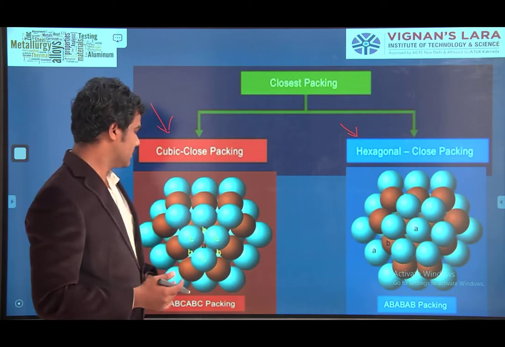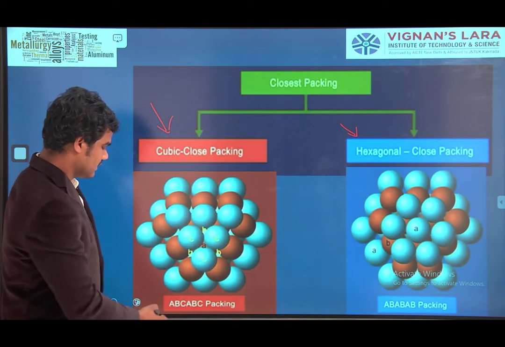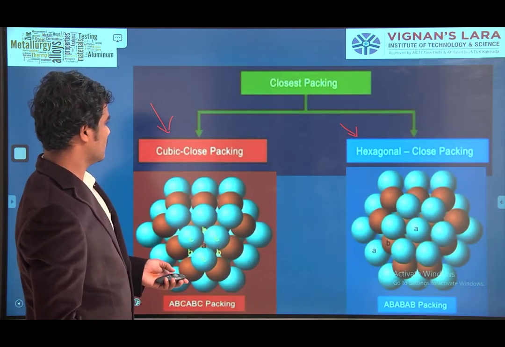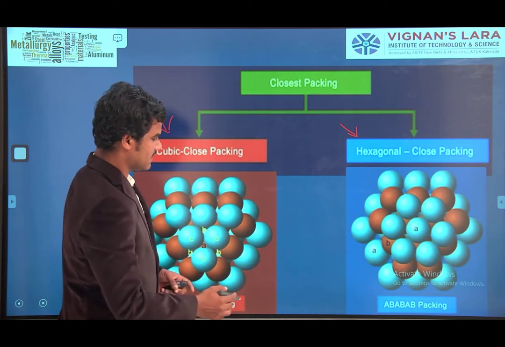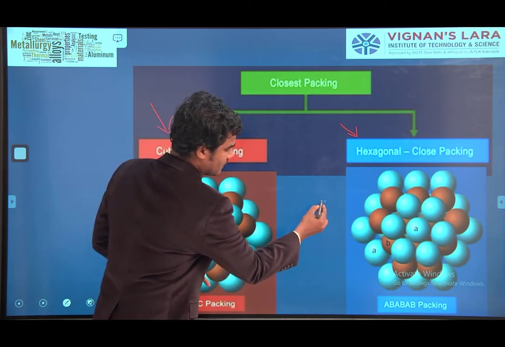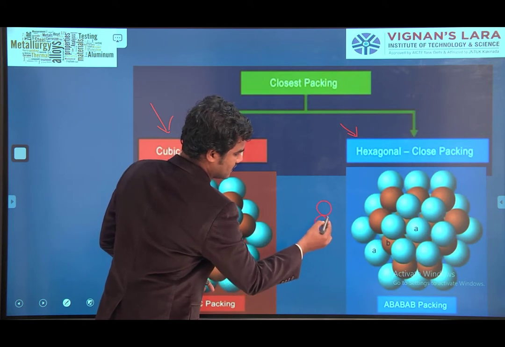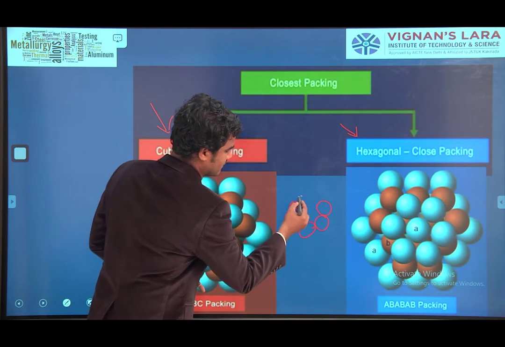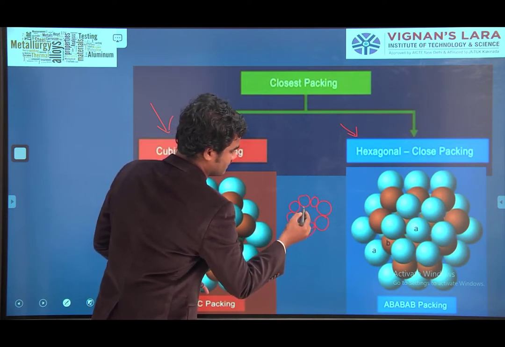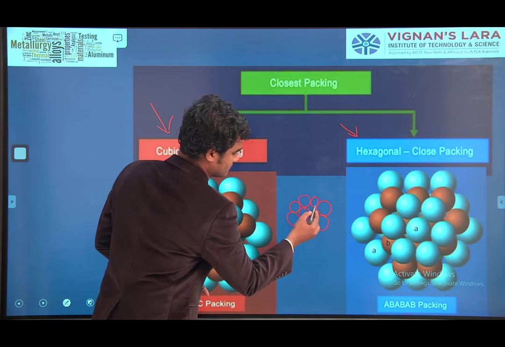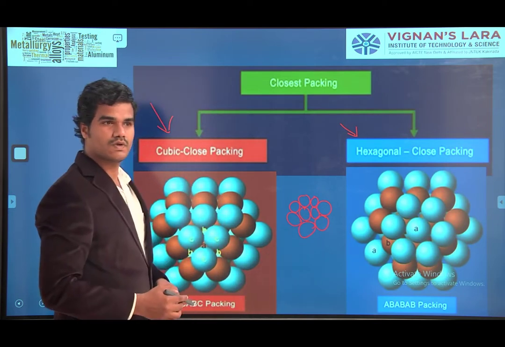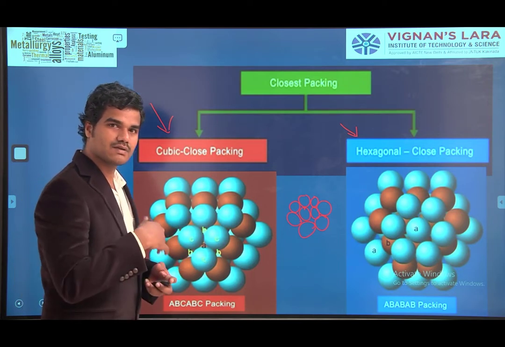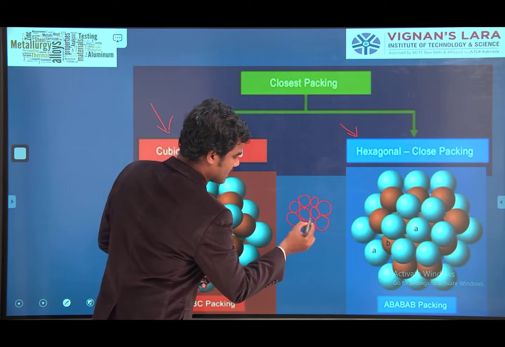Cubic close packing is like this: see here, this is one atom, this is one atom here. So like this the atom arrangement is there. For example, on that row of atoms, another atom arrangement is there between the gaps.